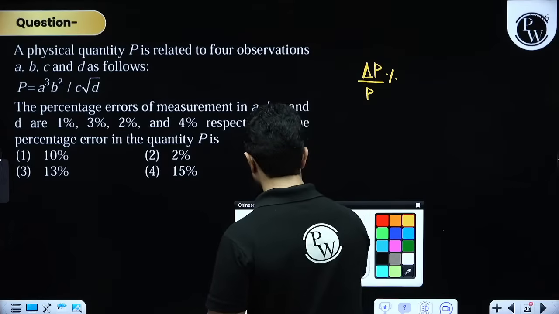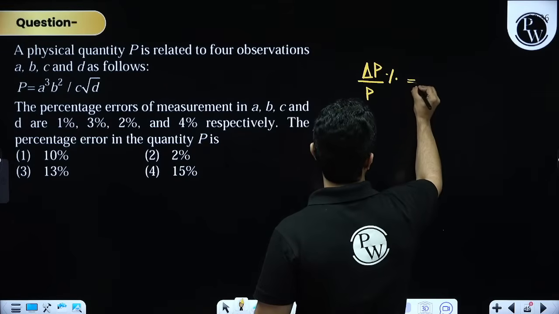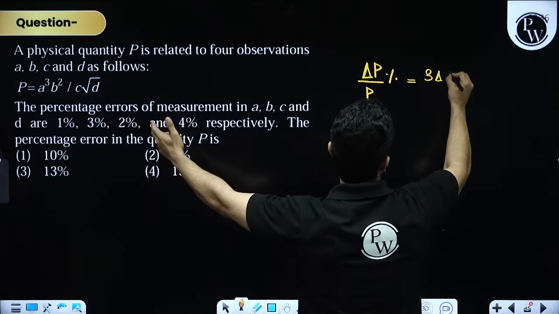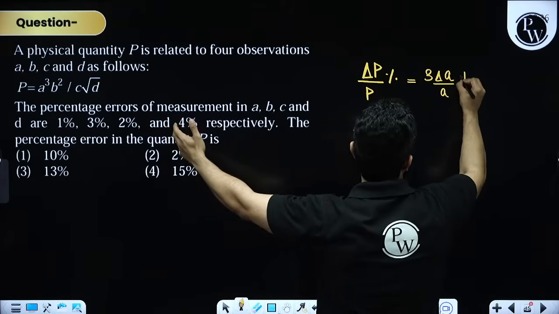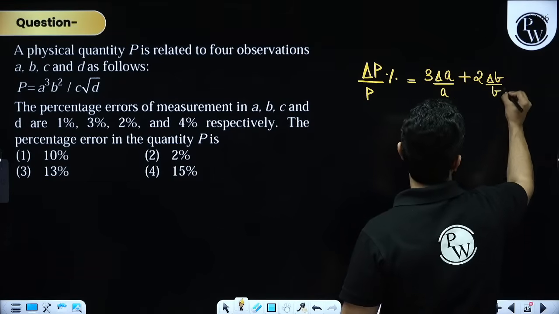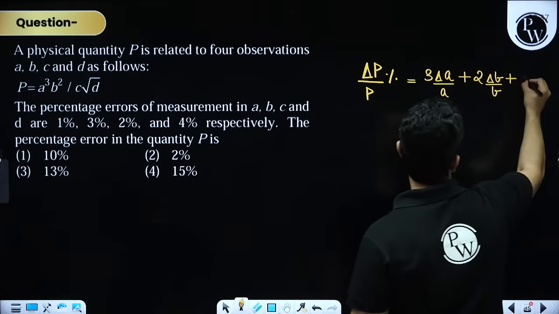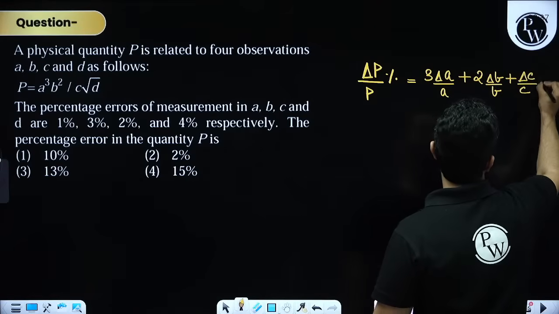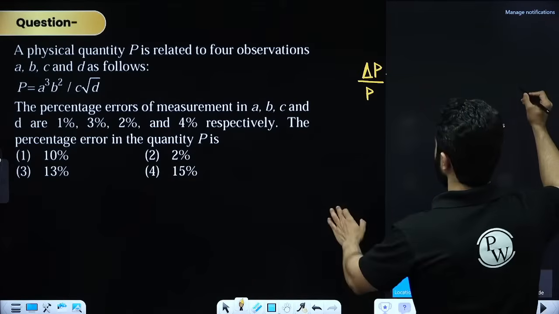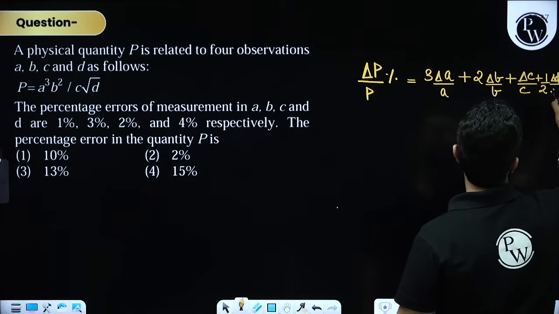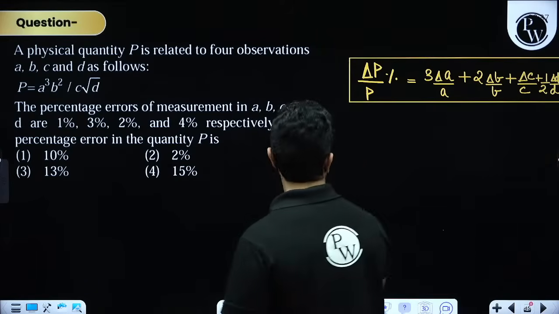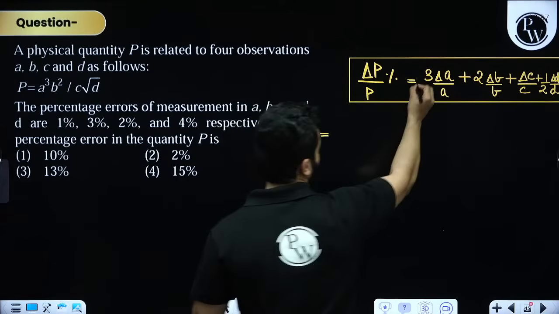So what you can do is write it like this: 3 times delta A by A plus 2 times delta B by B, and we always find out the maximum error, plus delta C by C and plus 1 upon 2 times delta D by D. Something like this, and then simply substitute and multiply by 100.